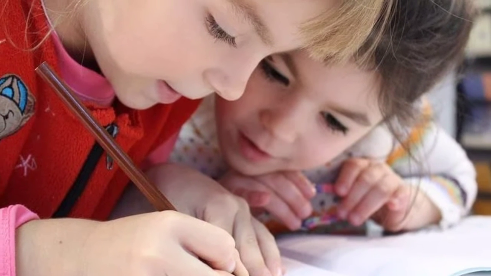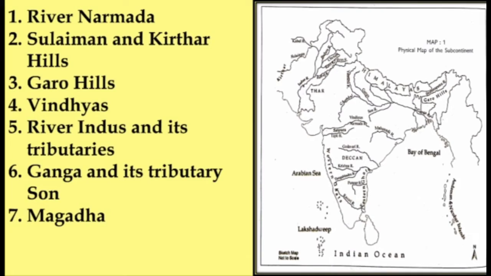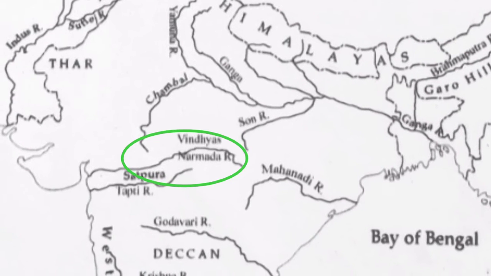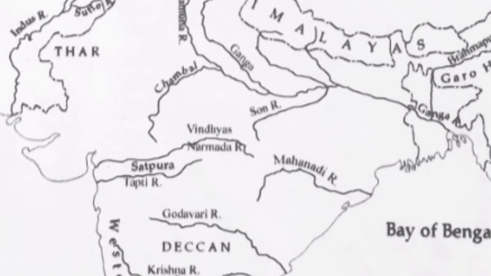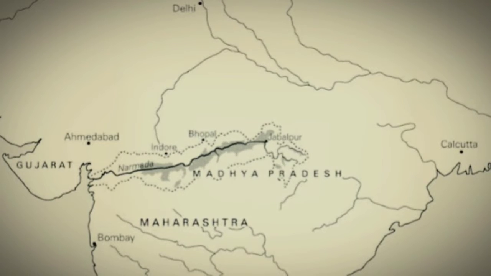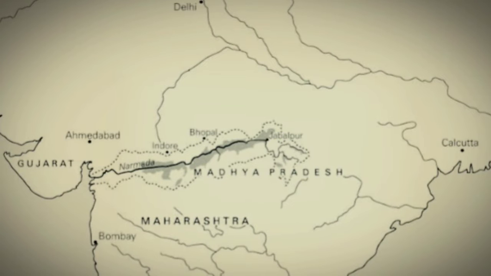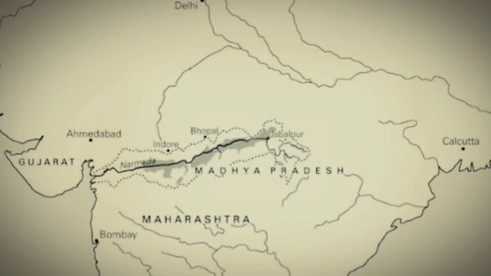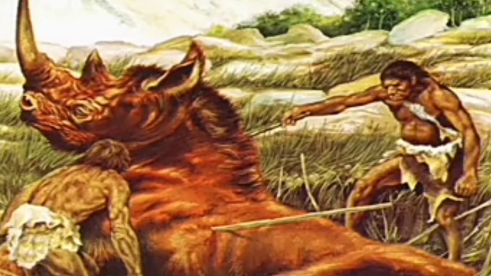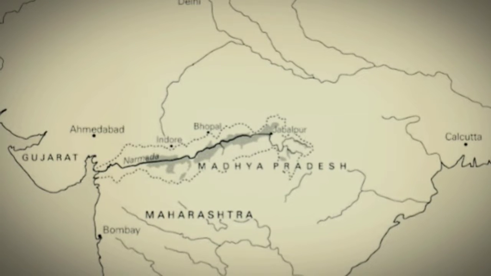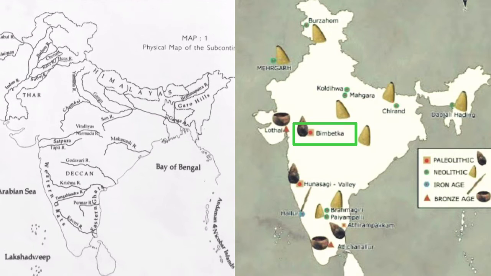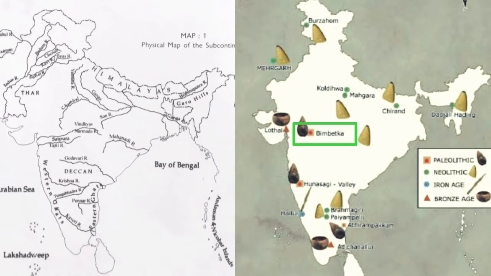Right? So let's start. See the first location, that is river Narmada. Now we are going to find Narmada Valley. This is the area where thousands of years back some people used to live, and these people were hunters and gatherers, right? So find out Narmada Valley, river Narmada and surrounding it Narmada Valley, right?